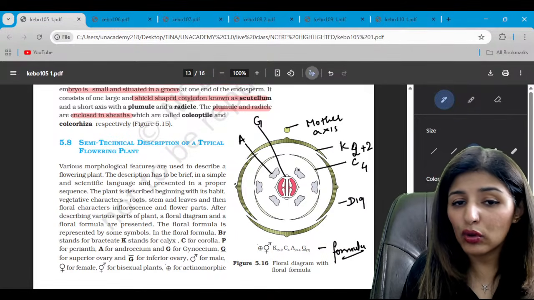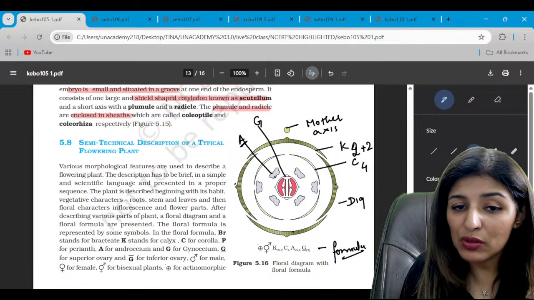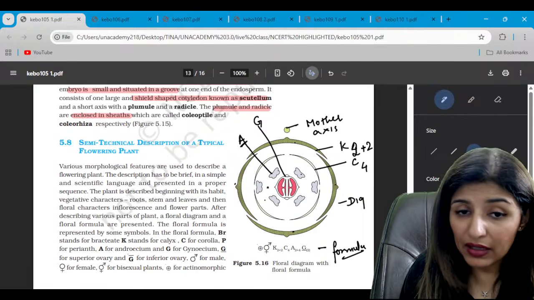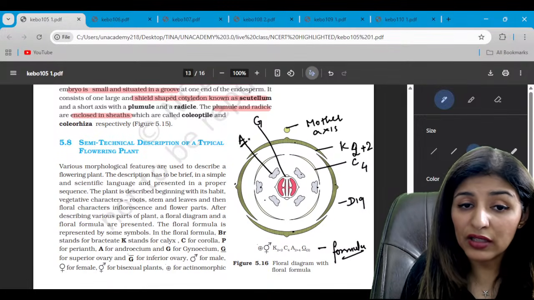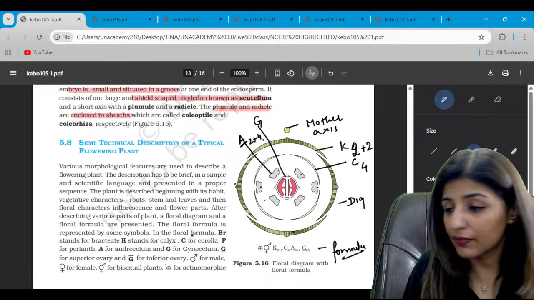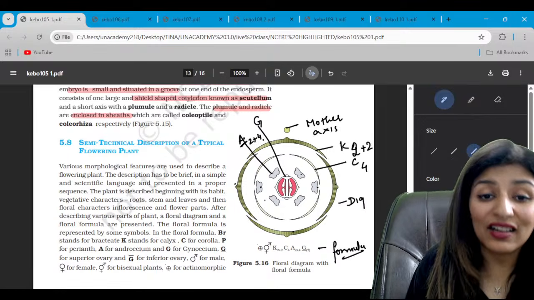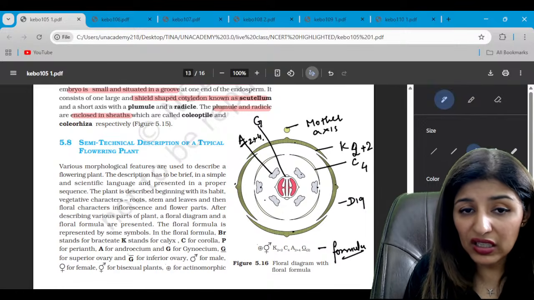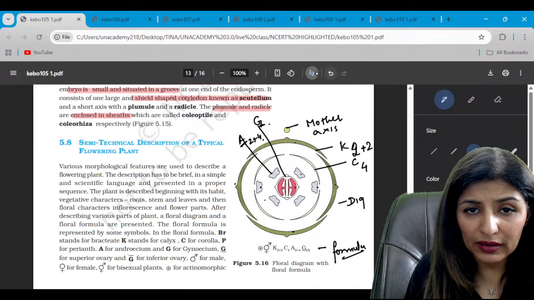Then inner to corolla we have androecium. Can you count the number of stamens? You have 1, 2, 3, 4, 5, 6. So total 6. But we don't write it as 6 here because 2 are on the outer side and 4 are on the inner side. So we'll write it as 2 plus 4. This is known as tetradynamous condition, right? And then we have G, gynoecium. So how many are there? 2. How many are there? Wait.